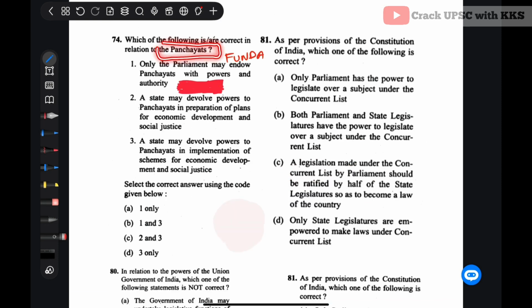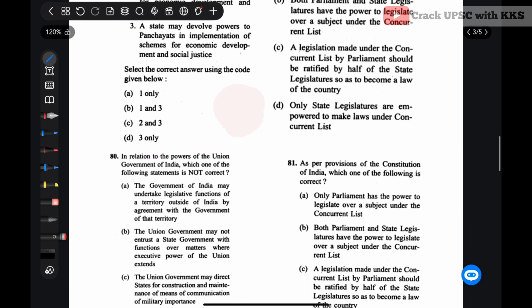It is related to the panchayats. Which of the following are correct in relation to the panchayats? Only the Parliament may endow panchayats with powers and authority. Incorrect. A state legislature gives power to panchayats. A state may devolve powers to panchayats in preparation of plans for economic development and social justice. Correct. A state may devolve powers to panchayats in implementation of schemes for economic development and social justice. That is also correct. So 2 and 3 are correct. Let's see the next question.